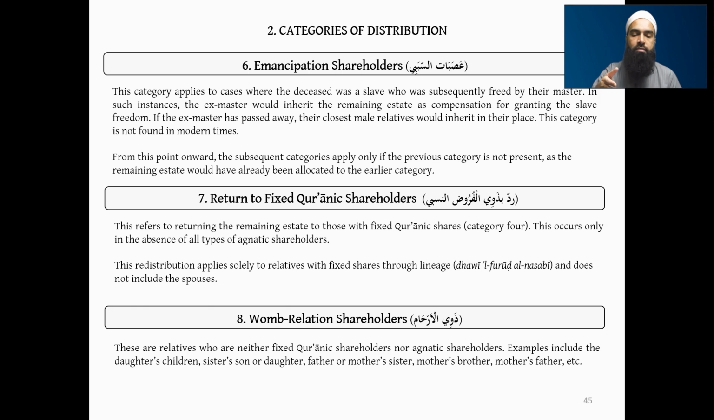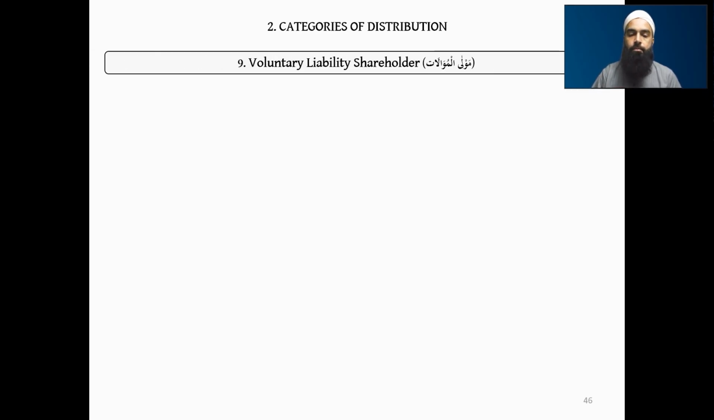And again, all of these relatives are receiving the remainder of the share. So if only they are there, if there's nobody else there, then they will receive the entire share. And who will receive the entire share will be in accordance to whoever's closest. So number 9 is voluntary liability shareholders. This is the mawla al-muwalat.